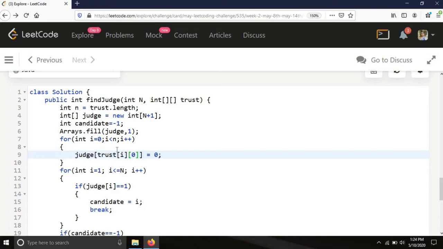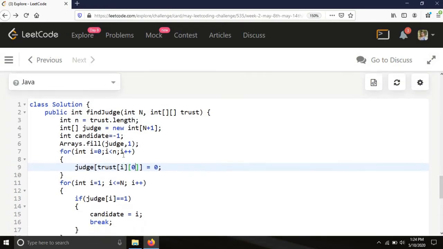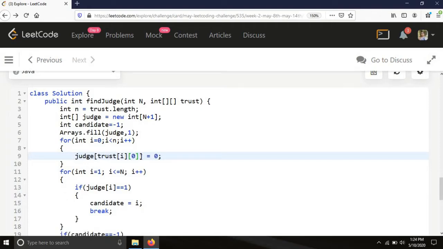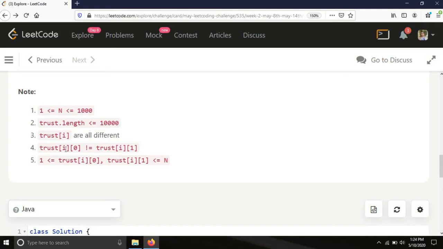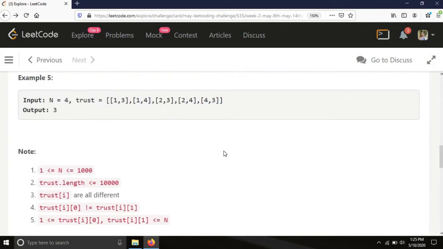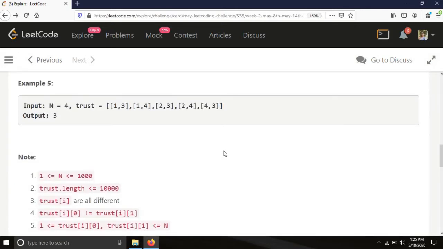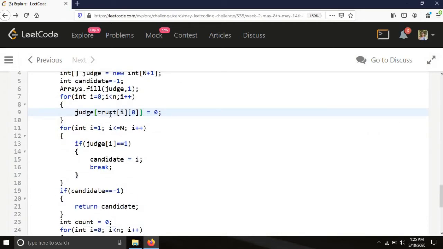Okay, so now at trust[i][0], if a person is trusting someone else, how can we understand that? Because here one condition is given that trust[i][0] is not equal to trust[i][1], which means if a person trusts himself, it will not be given in the trust array. The condition for trusting himself is not given in the trust array. If a person trusts somebody else, only then the condition is given.